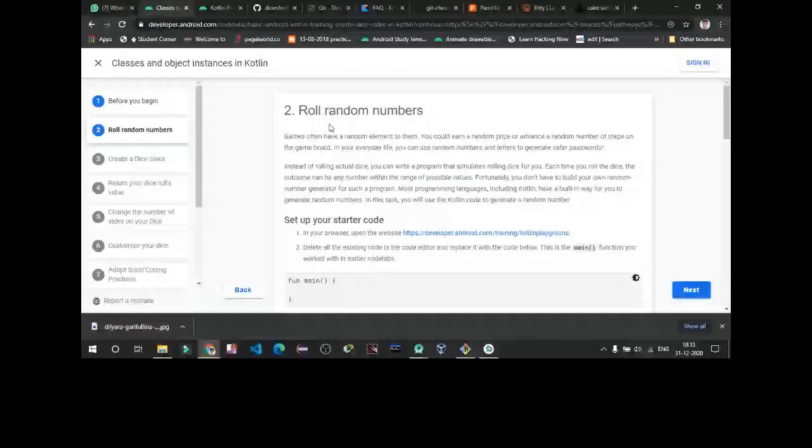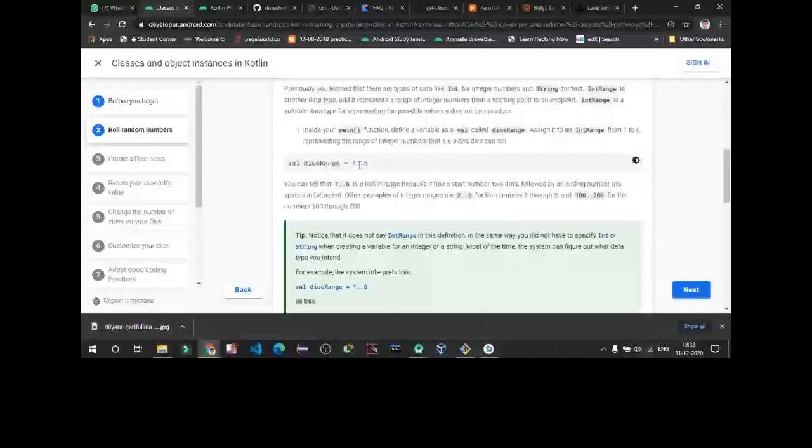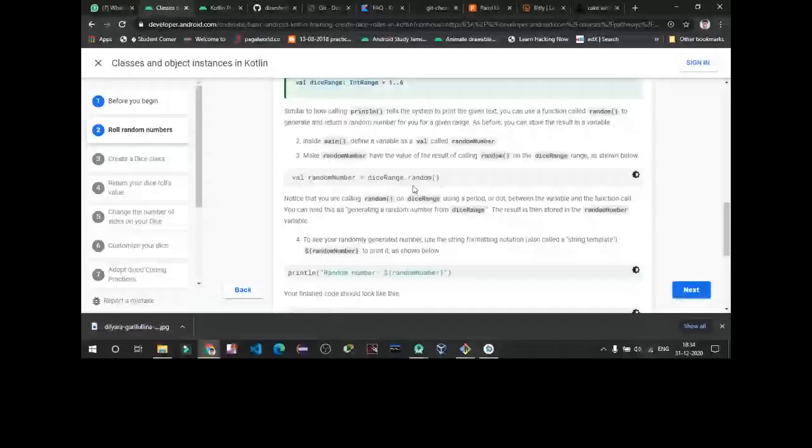So, how to use the random function. As we talked about, we have provided a range to the dice, that is 1 to 6. You cannot have more numbers than 6 on a dice, and random number equals dice dot random.